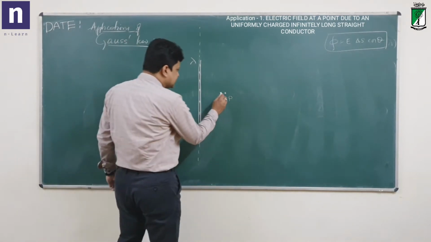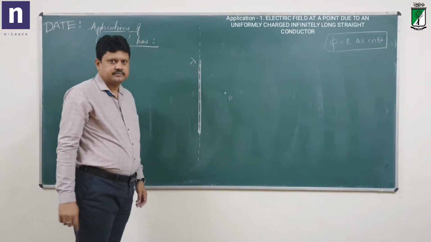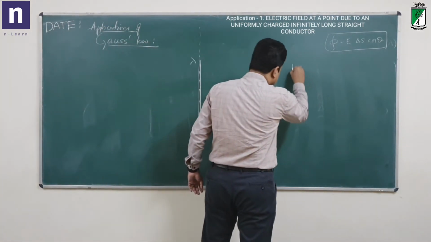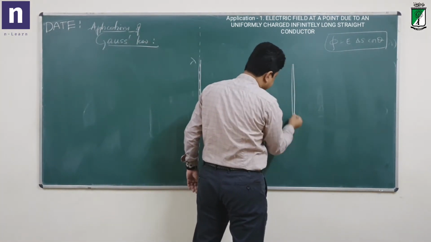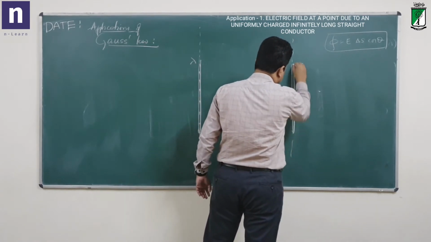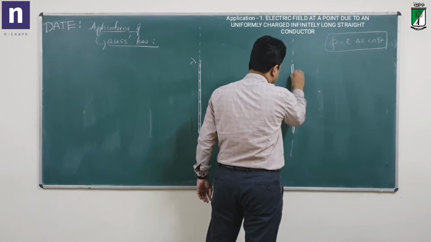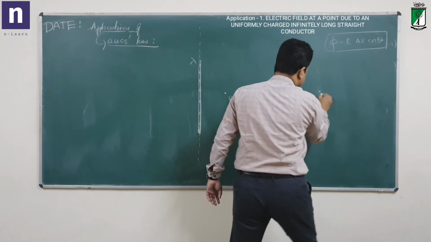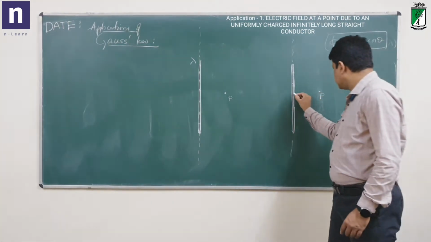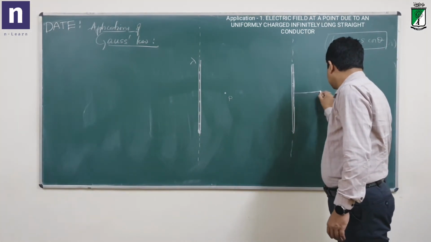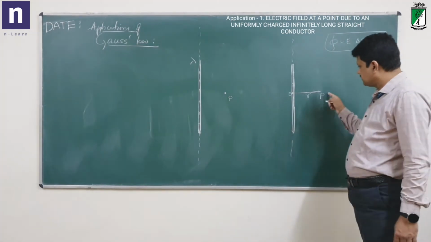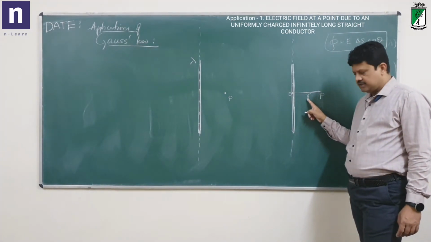The first thing, let us understand what is the direction of the field here. The direction of the field is very simple. Now let me show that here. This is the conductor, a linear charge distribution, and point P is here. I want to find the direction of the electric field at this point. I will take the perpendicular distance of the given point from the conductor as r, and this point as O.